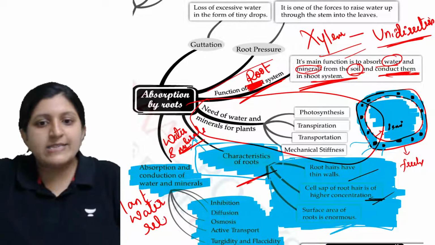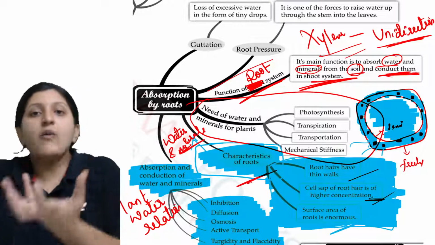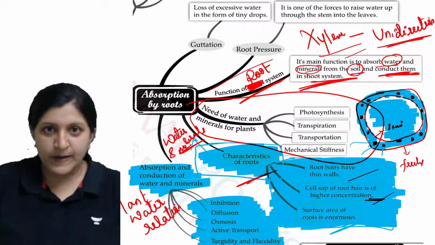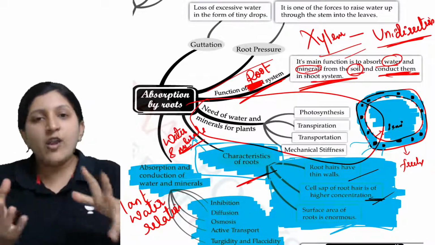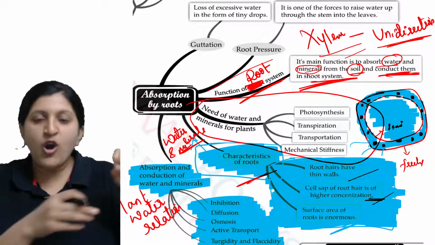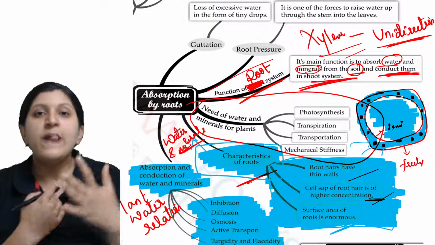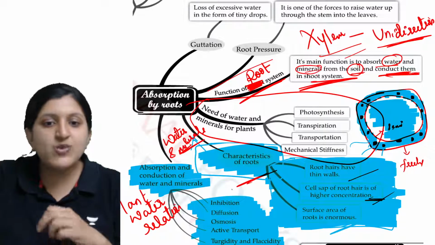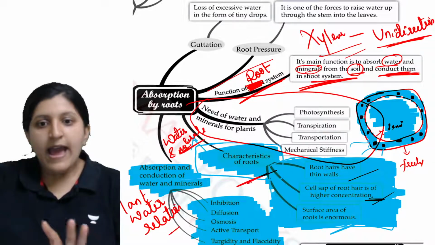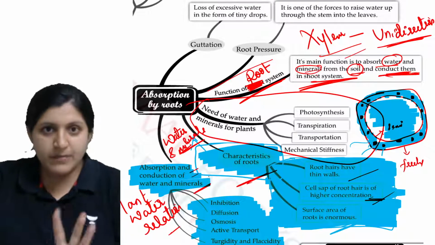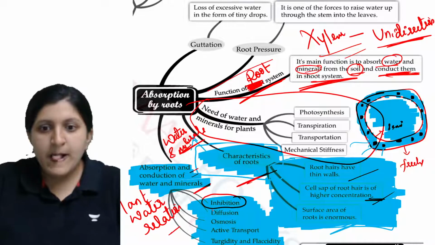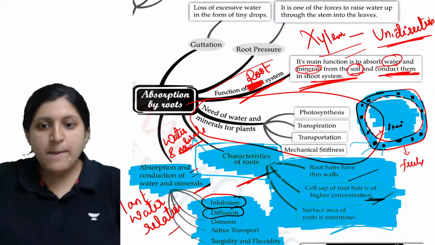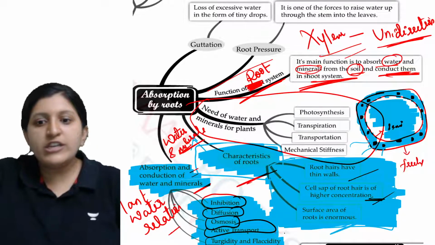What exactly is plant water relation? It is how the plant interacts with the different parts of the plant body or with the surroundings through different processes, and hence we call this plant water relation. Absorption and conduction of water and minerals is mainly done here by imbibition, diffusion, osmosis, active transport, turgidity and flaccidity.